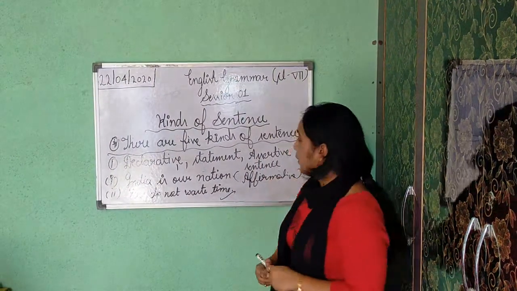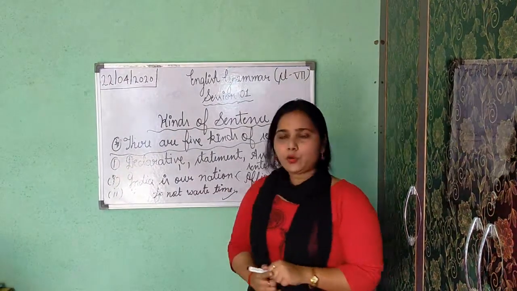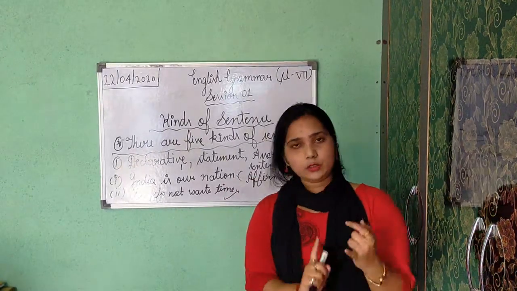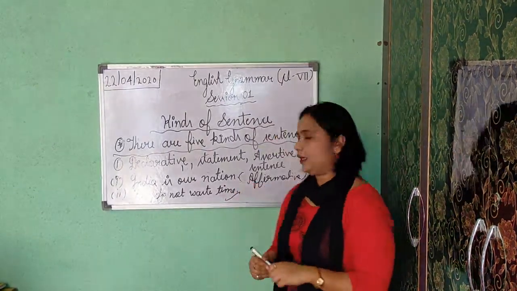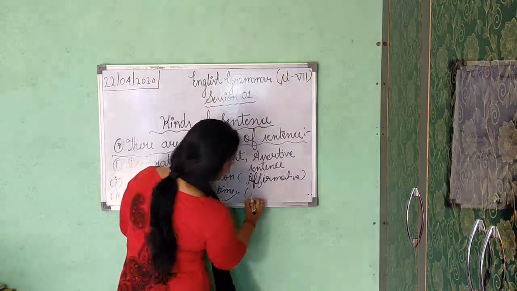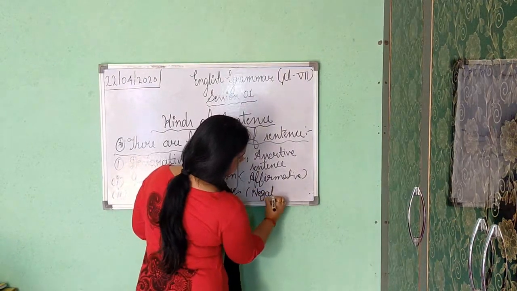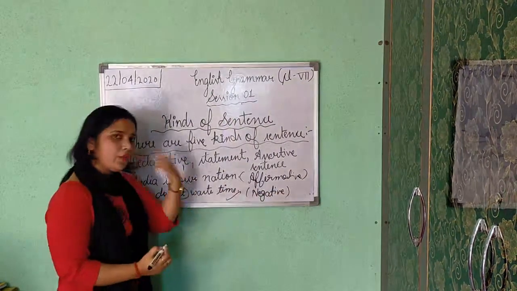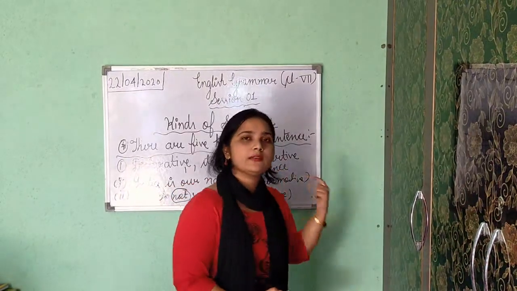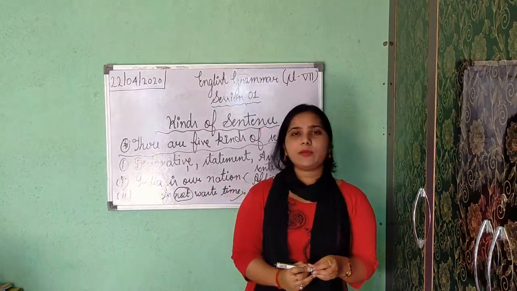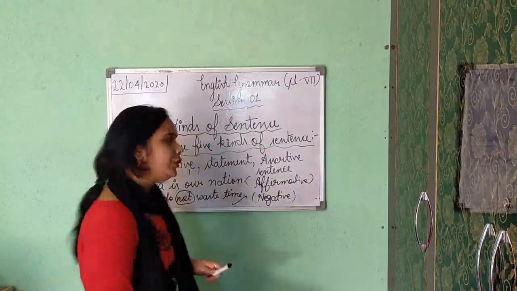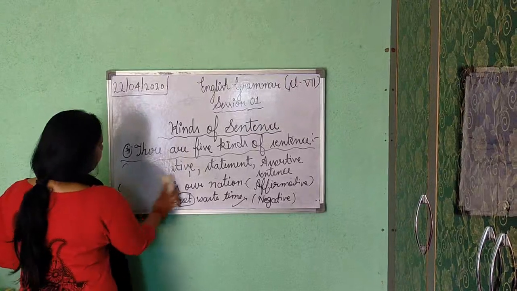Okay, but see the sense. I told you earlier, if you are getting the word no, not, nothing, neither, so it shows negativity. So here we are getting the word not. It is your negative sentence. Okay? If it is showing positivity, then it is your affirmative. And if it is showing negation, then it is your negative sentence. And this affirmative and negative are parts of declarative sentence. I think this is clear to you. Please don't forget to note down all the things.